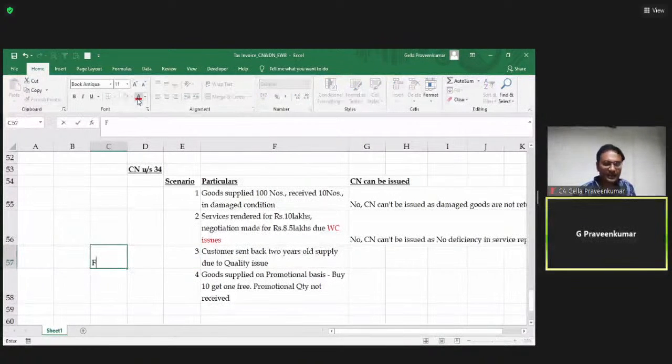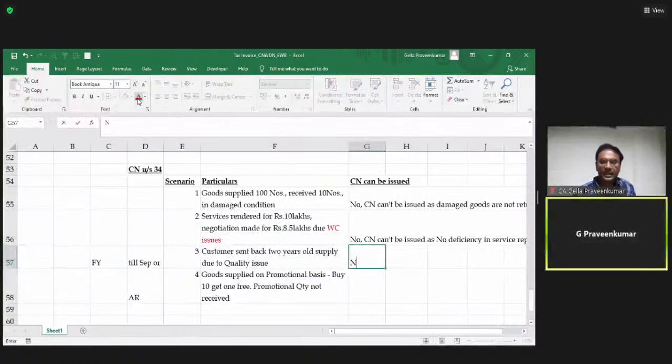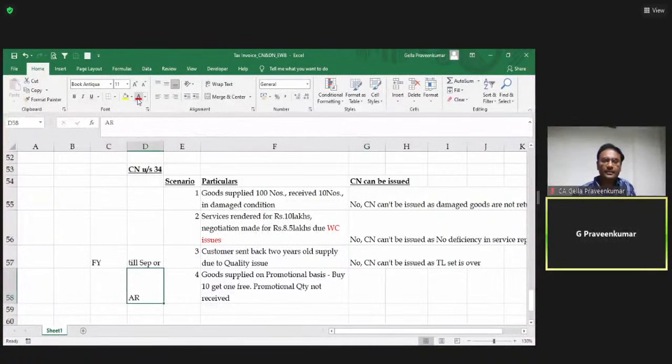For a particular financial year, till September or filing of annual return, whichever is earlier. Now here, when I say 2 years, already that period of September is over from the respective financial year. Accordingly, no, credit note can't be issued as time limit set is over.